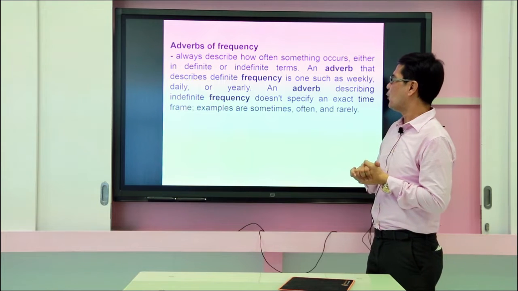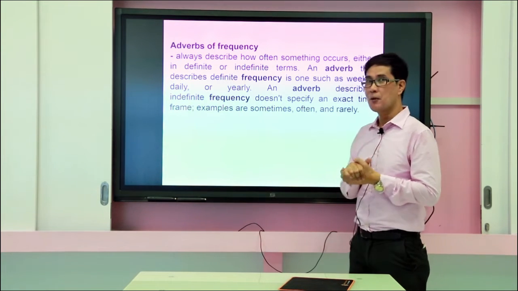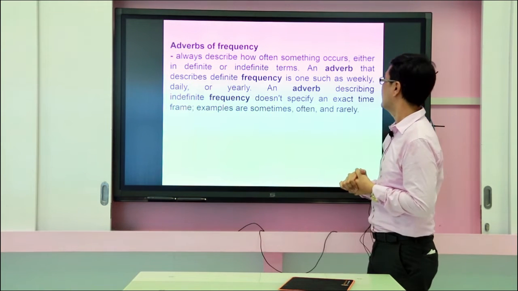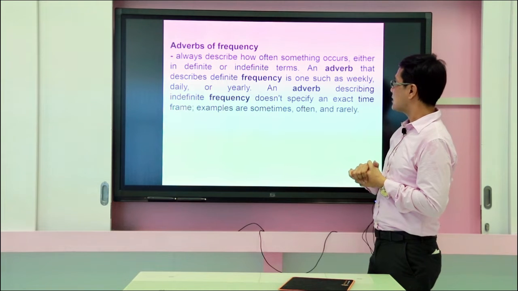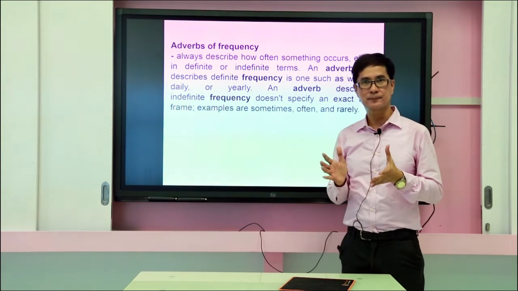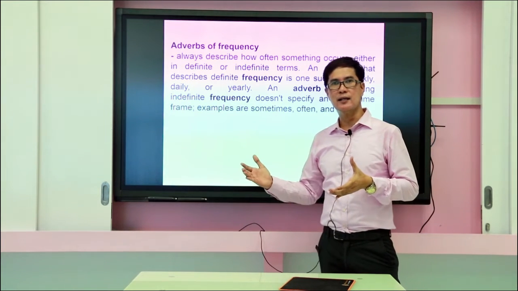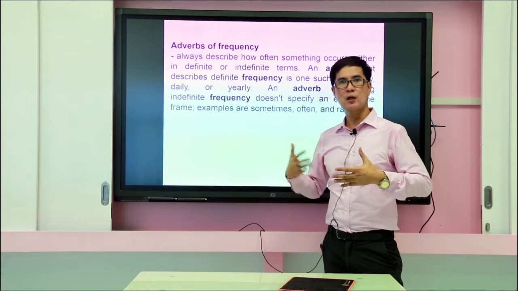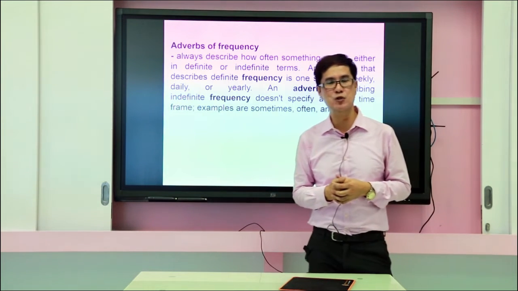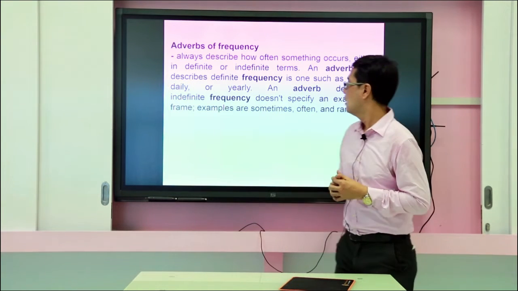Either definite or indefinite terms. Again, definite and indefinite terms. Make sure that you remember this too. All right? I'll explain to you later as well. An adverb that describes definite frequency, such as weekly, 7 days in a week. Daily, so every day, which means Monday, Tuesday, Wednesday, and the following week. And yearly. And how many days do we have in a year? We have 365 days. All right.